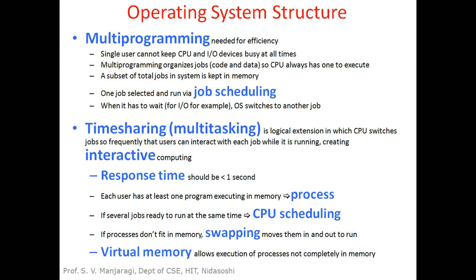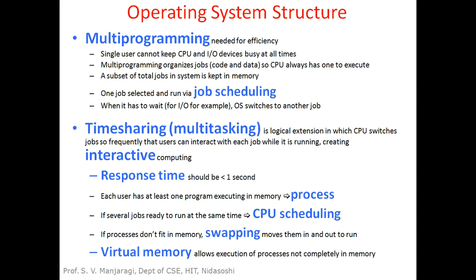So throughput we already defined: in less time more number of programs to be executed, that is called throughput. So our objective is to execute more number of programs in less time, so that is increasing of throughput. The throughput cannot be increased until we keep CPU and IO devices busy at all the times.